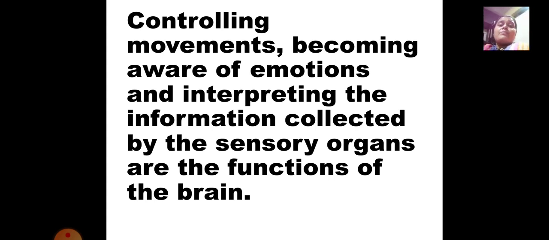Becoming aware of emotions: when you're happy you will laugh, when you're sad you will cry. So you're becoming aware of your emotions. Interpreting the information means whatever you learn, when you say it aloud or write it somewhere, you are recollecting the information you have studied. That is known as interpreting the information collected by the sensory organs.